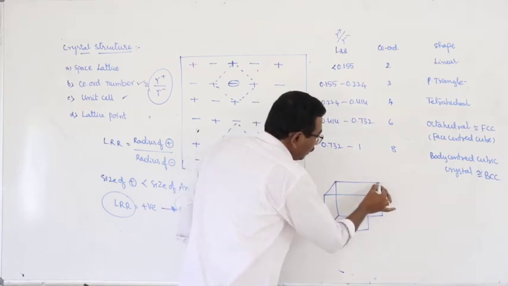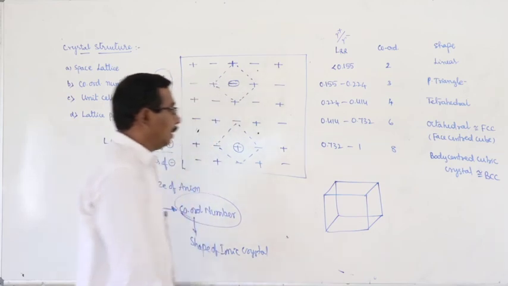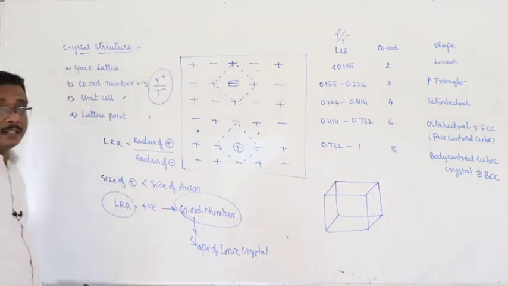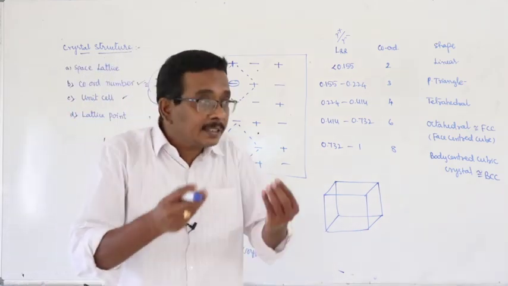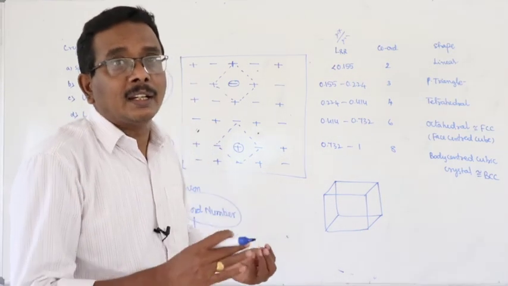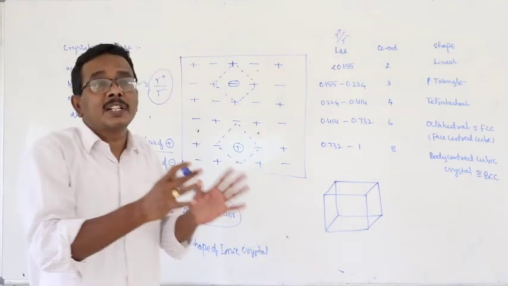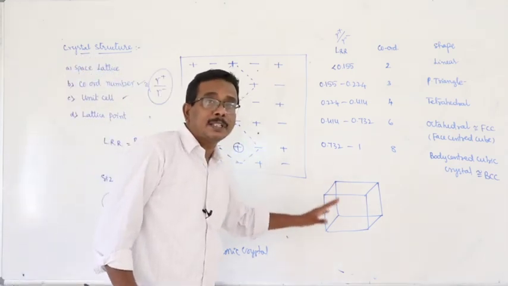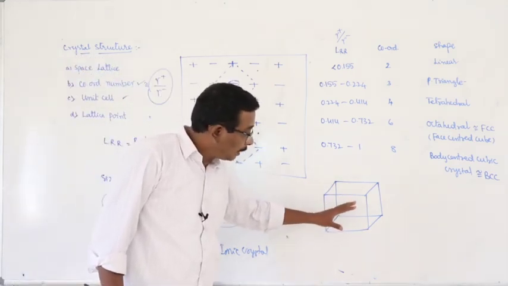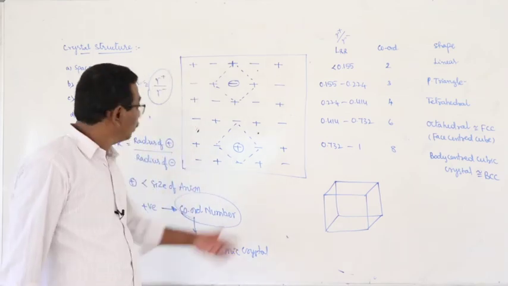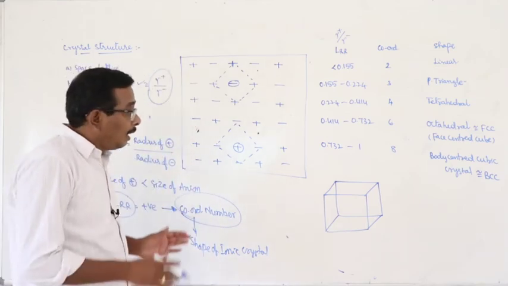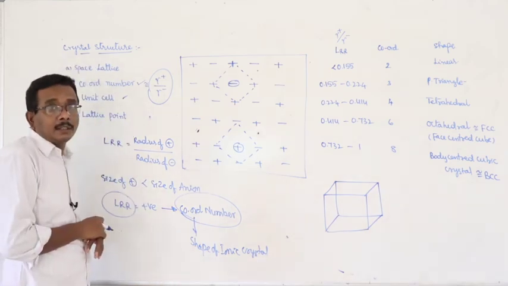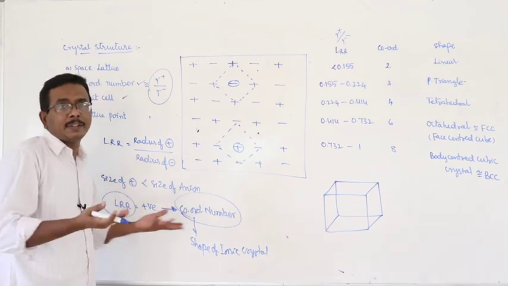Let us consider that unit cell as a cube. How can you define unit cell? The smallest portion or the simplest part of a crystal which represents the whole structure of the crystal in three-dimensional arrangement. Here, a unit cell is represented by a cube.